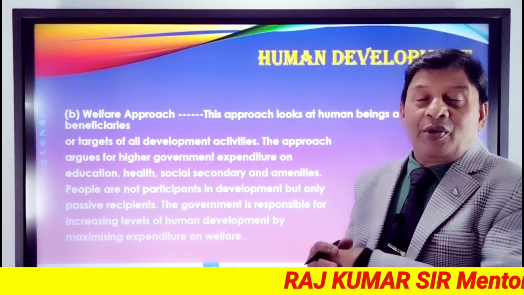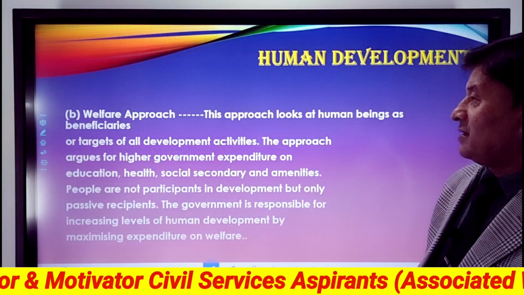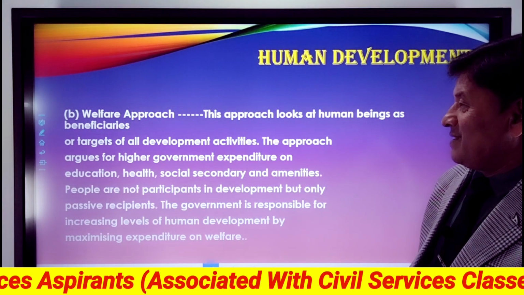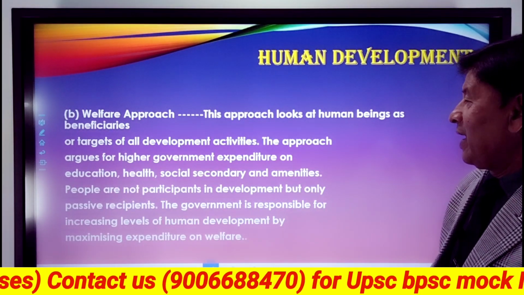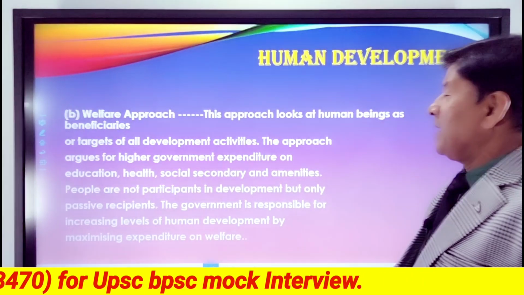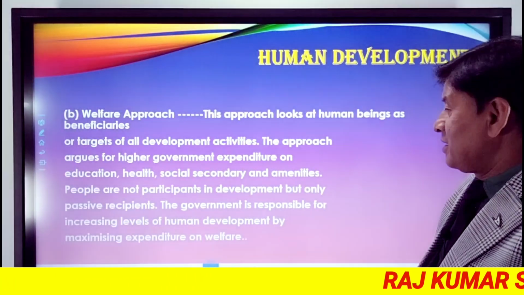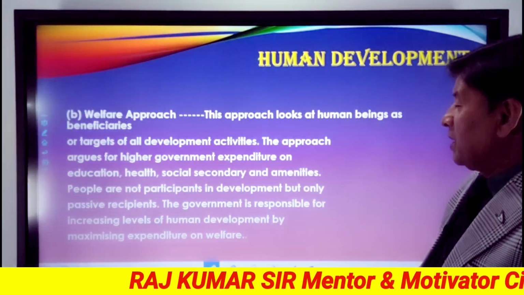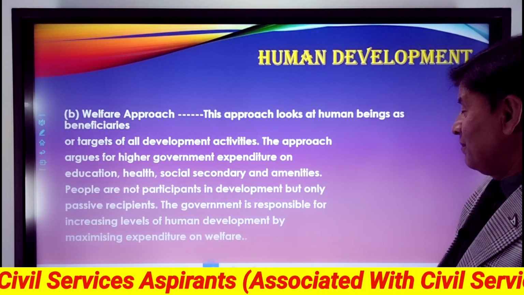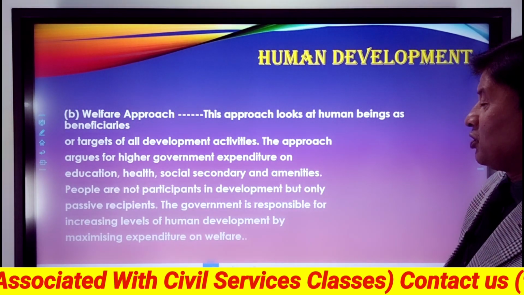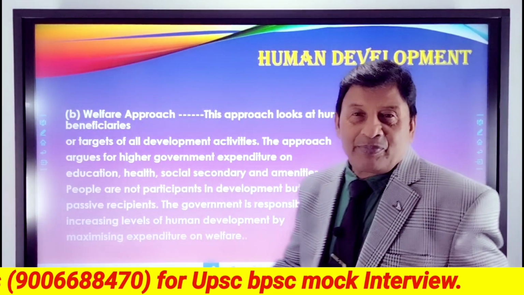Next approach, welfare approach. This approach looks at human beings as beneficiaries or targets of all development activities. The approach argues for higher government expenditure on education, health, social security and amenities. People are not participants in development but only passive recipients. The government is responsible for increasing levels of human development by maximizing expenditure on welfare.